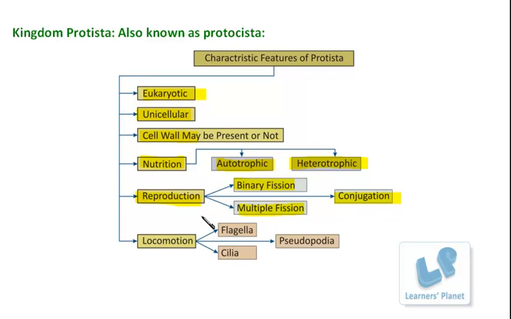Besides this, the new typical feature in the Protista which is different from that of the monerans is locomotion. In this case, these organisms have special parts within the cell which can help in the movement of the cell, or the movement of the organism. And that locomotion can occur by flagella, cilia or pseudopodia. So this is the basic summary of the important features of the group Protista. Now let us observe each and every type one by one.